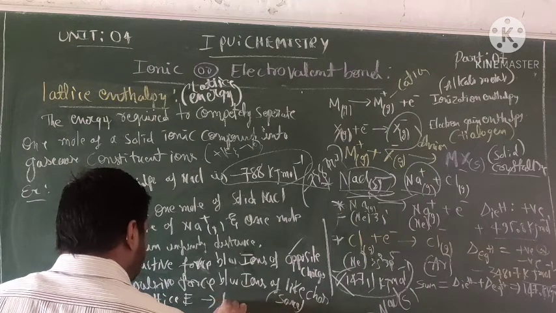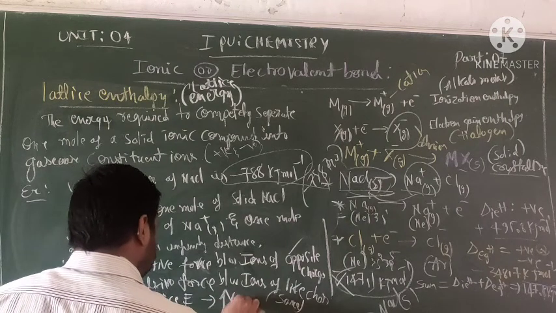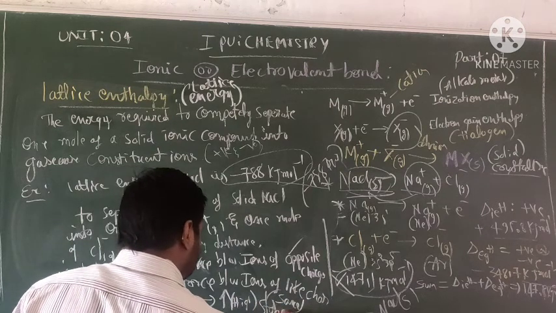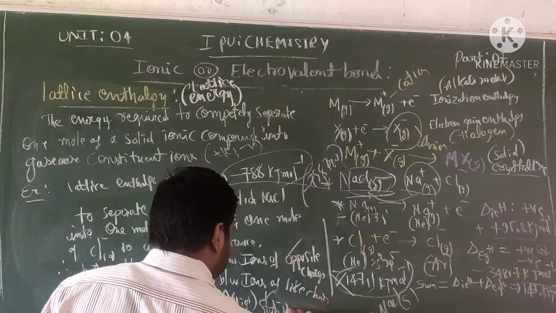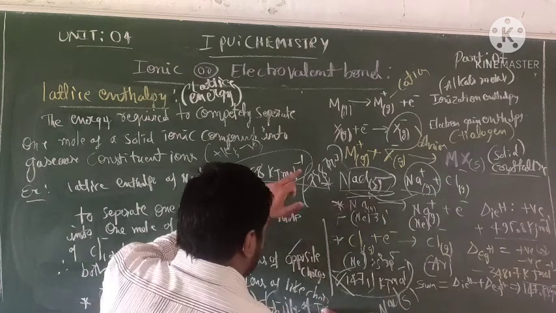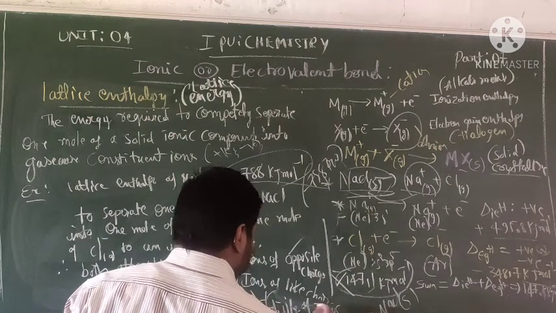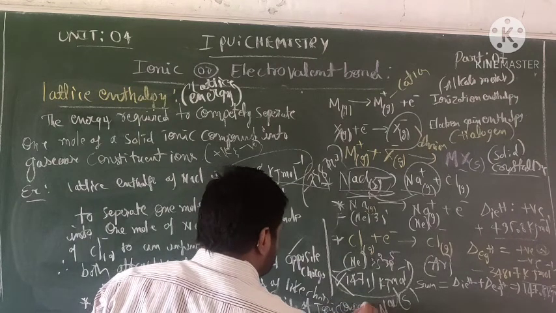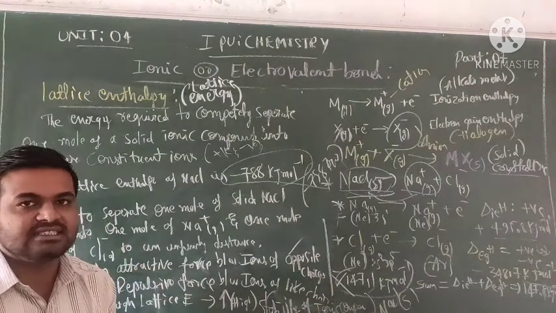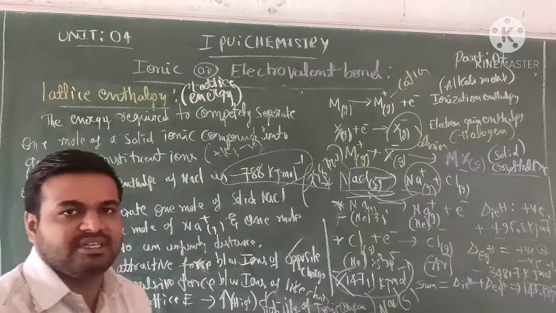It gives high stability of ionic compounds. For any ionic compound, if it has high lattice energy, it gives high stability.